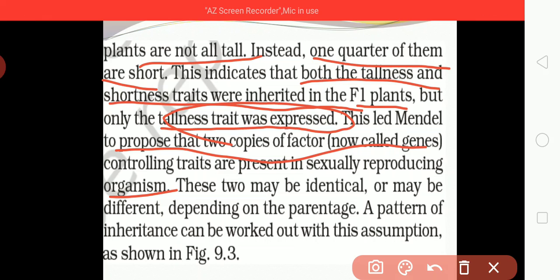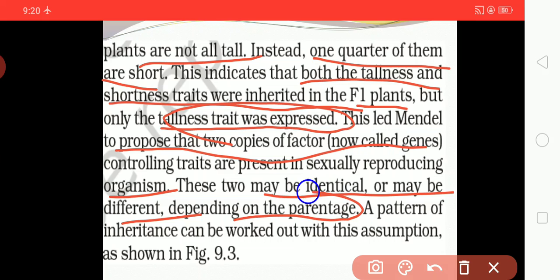These two copies may be identical or may be different, depending on the percentage inherited from the paternal and maternal parts. A pattern of inheritance can be worked out with this assumption, as shown in figure 9.3.